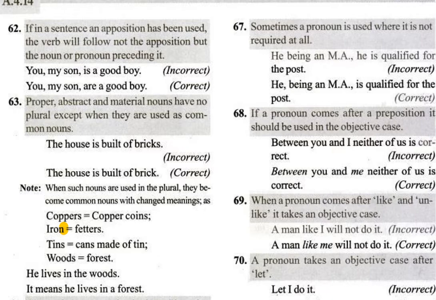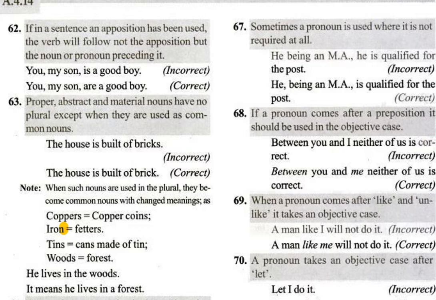If a pronoun comes after a preposition, it should be used in the objective case. Now, if a pronoun comes after a preposition: between you and I, neither of us is correct. Between you and me. Remember here, the pronoun is coming after the preposition. Between you and me.